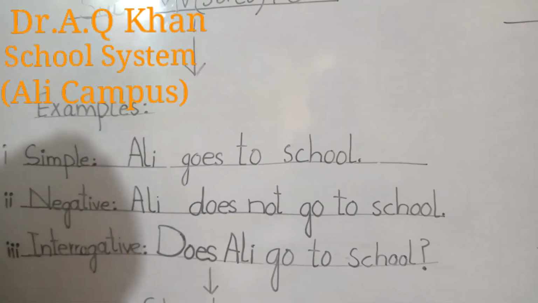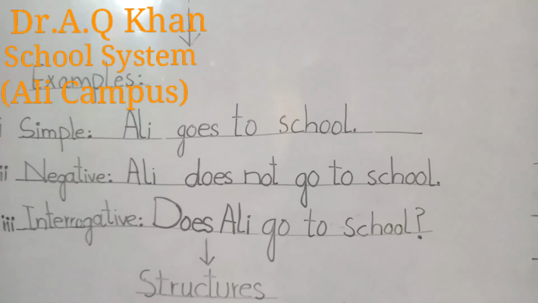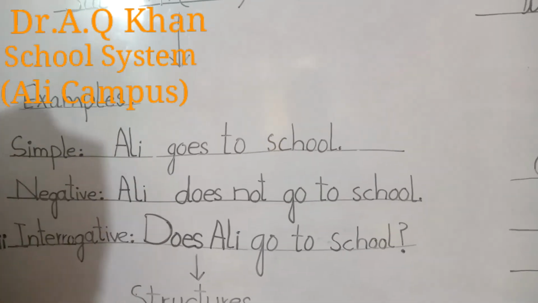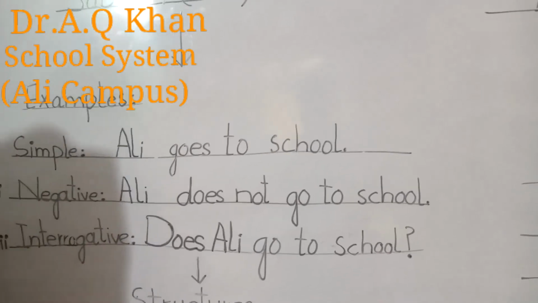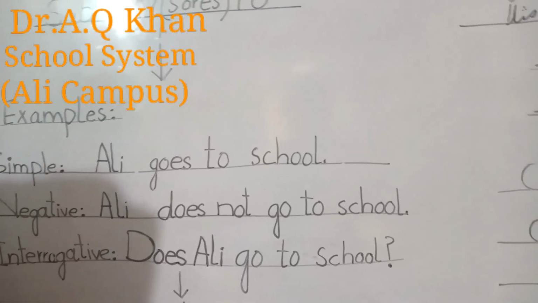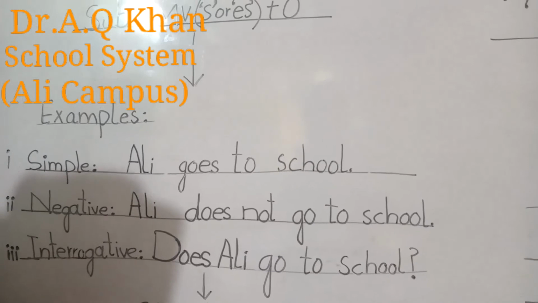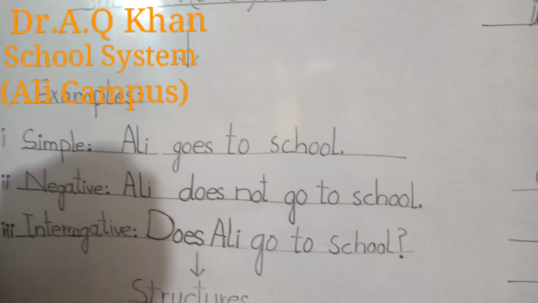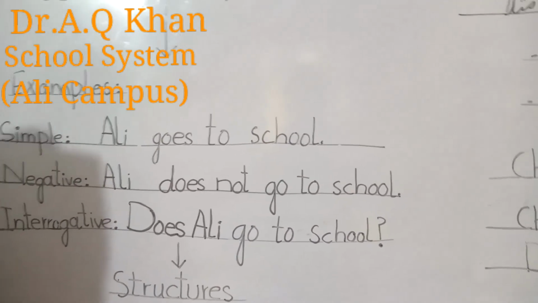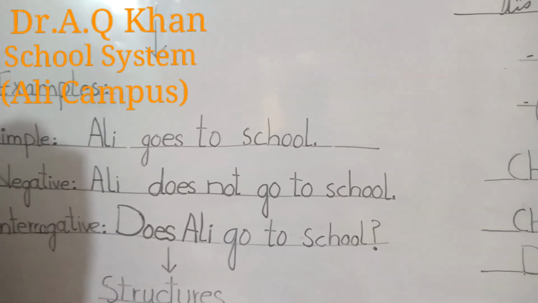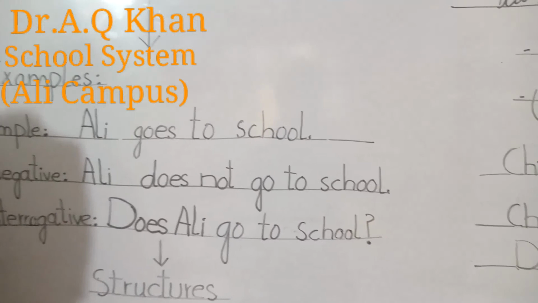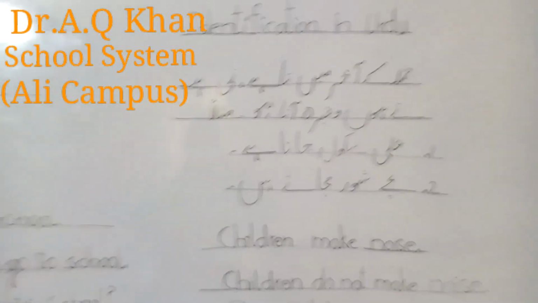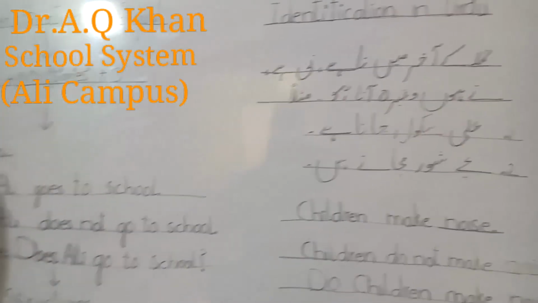And then comes its interrogative sentence. What is an interrogative sentence? We will ask the question about the activity that is going on, whether that activity is fulfilled or not. So what will we do? We will put do or does at the start of the sentence, and the whole sentence will remain the same. Like the example we are following is Ali school jata hai. We said that Ali goes to school. In negative form we said Ali doesn't go to school, and its interrogative form would be like, does Ali go to school? Kya Ali school jata hai? We will put a question mark at the end of interrogative sentences.